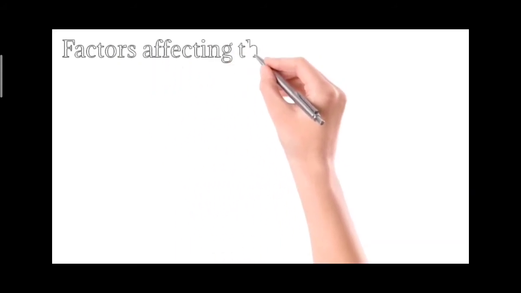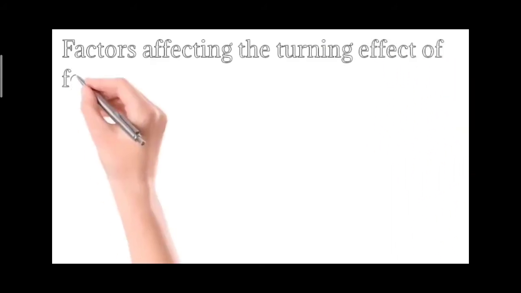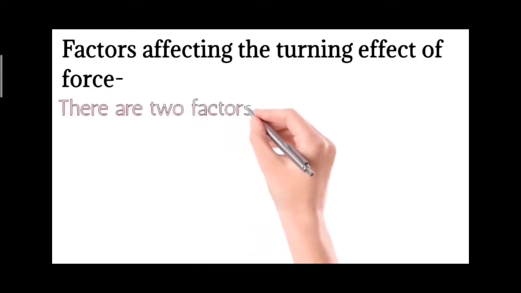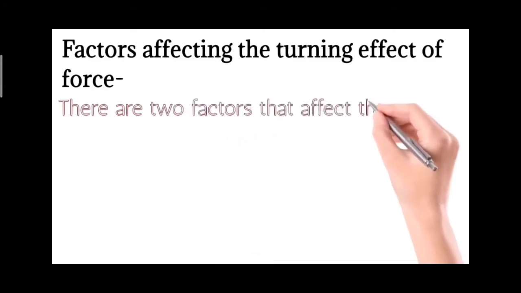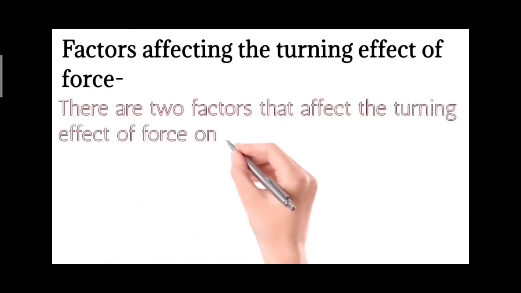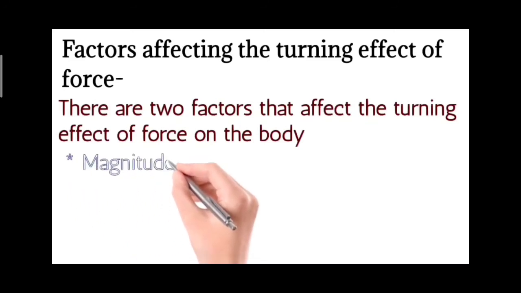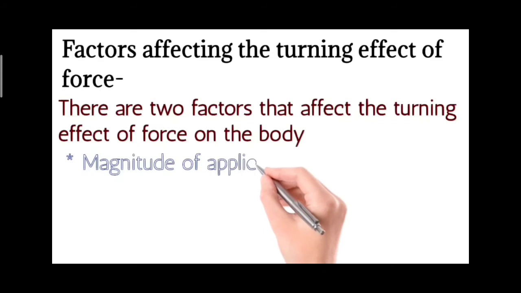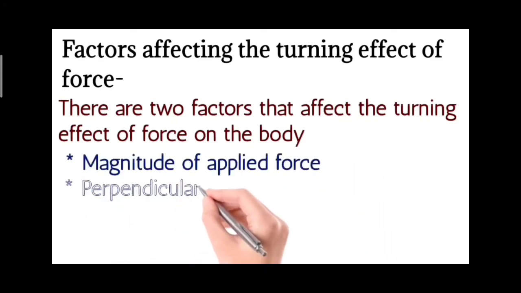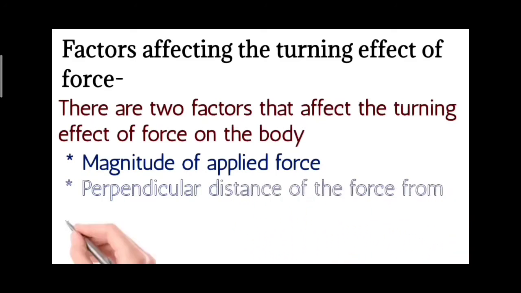Now, factors affecting the turning effect of force. There are two factors that affect the turning effect of force on a body. They are: first is magnitude of the applied force, and second is perpendicular distance of the force from the pivot.